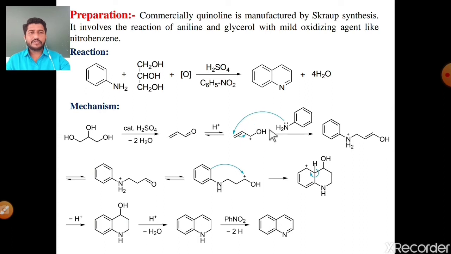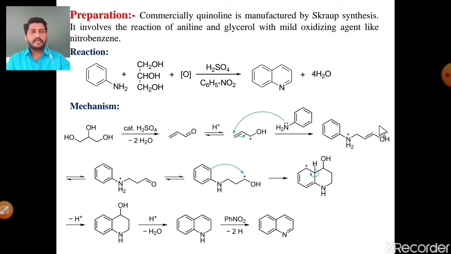This reactive species reacts with the aniline molecule. The electron pair of this nitrogen attacks this carbon, then the electron pair shifts to the next position, that is, neutralization of this positive charge takes place. It gives finally an enol molecule. By loss of the electron pair, this nitrogen gains a positive charge.